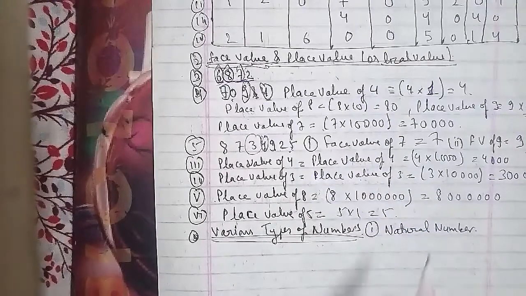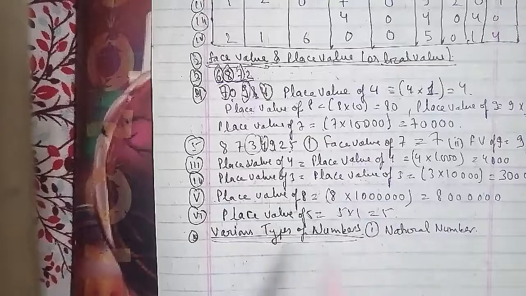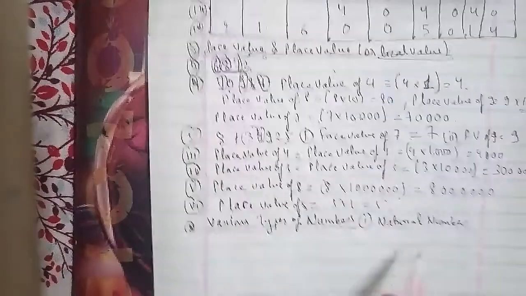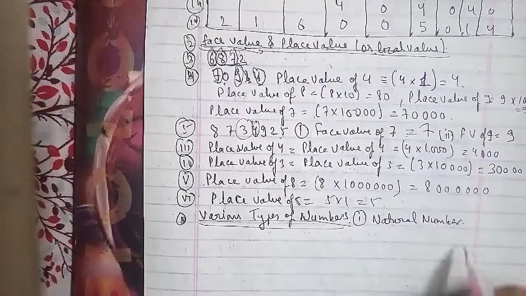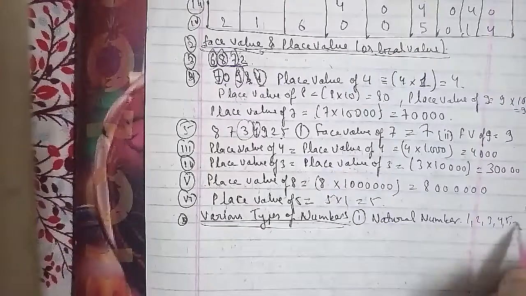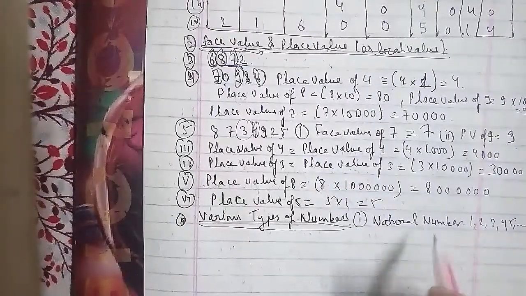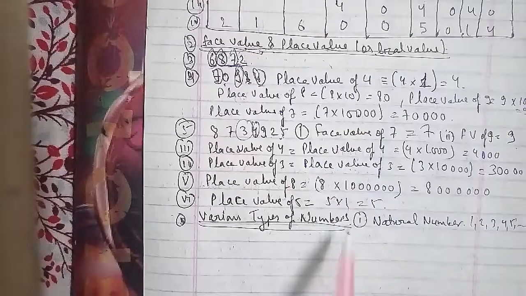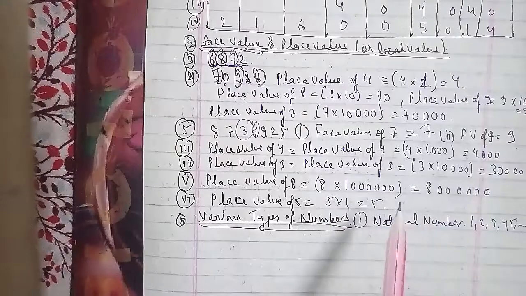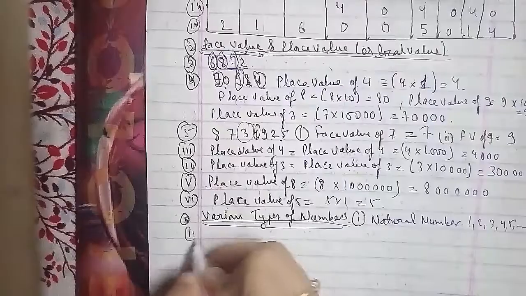Now we'll talk about the second one, which is the whole number. In the whole numbers, all counting numbers and 0 form the set of whole numbers. Thus we can say that 0 1 2 3 4 5 etc. are the whole numbers.